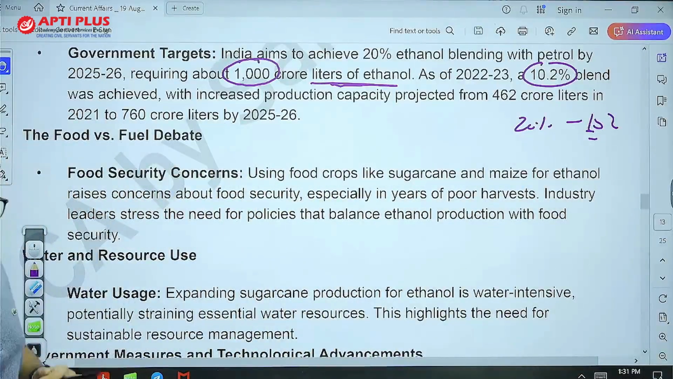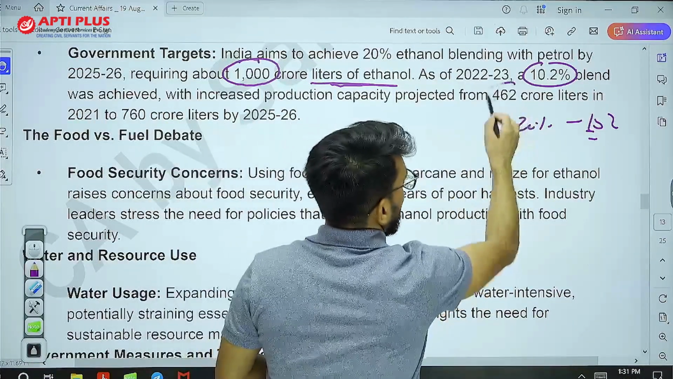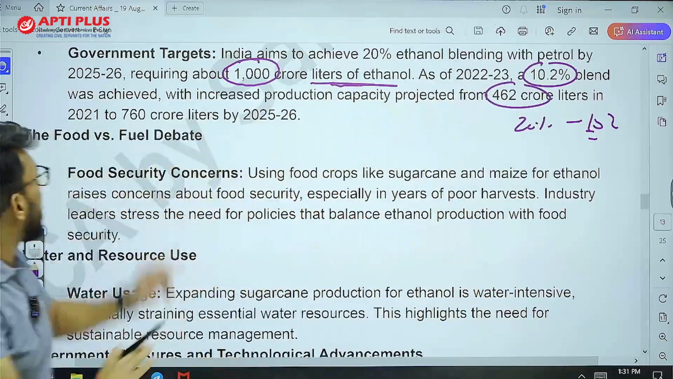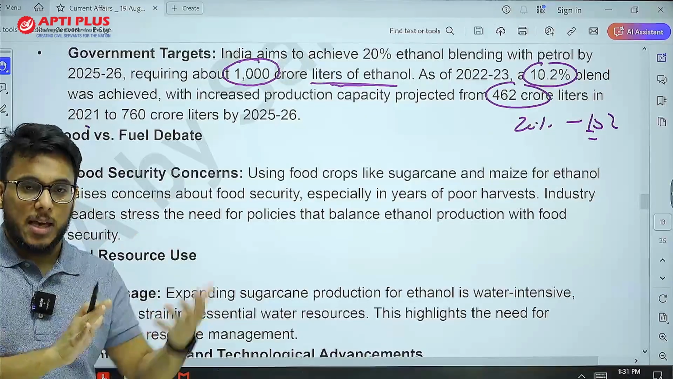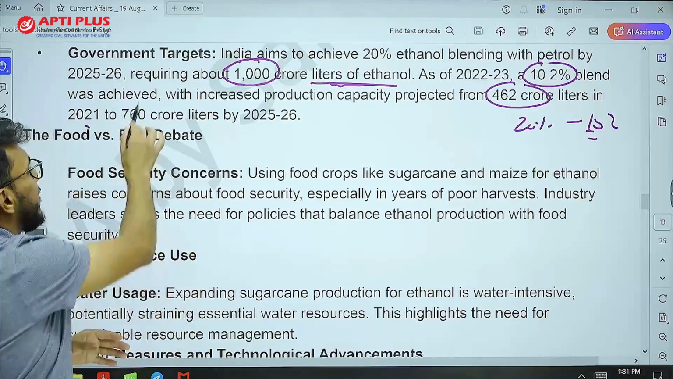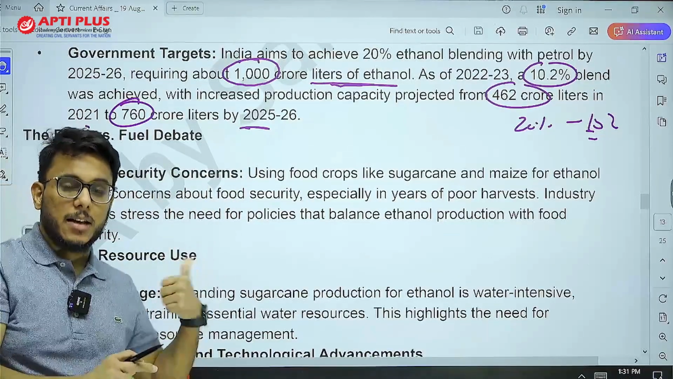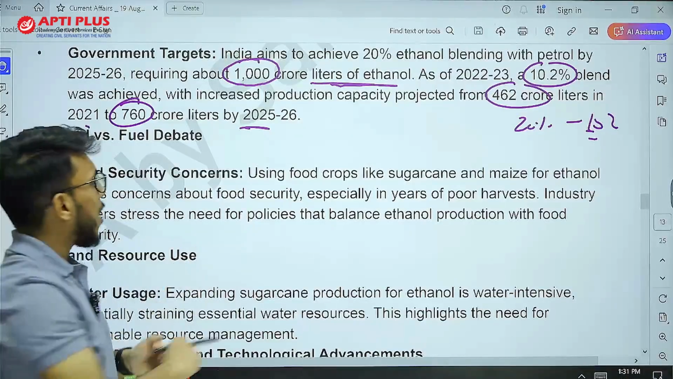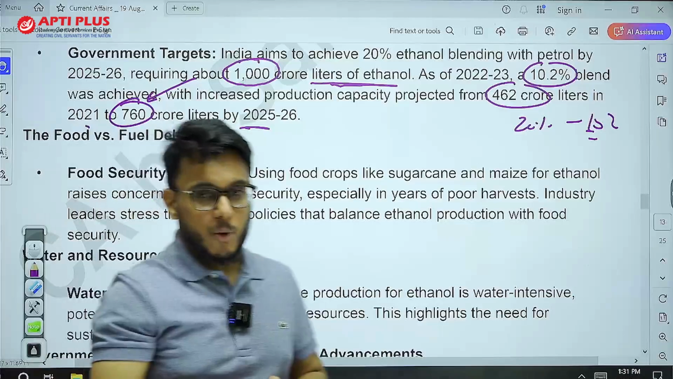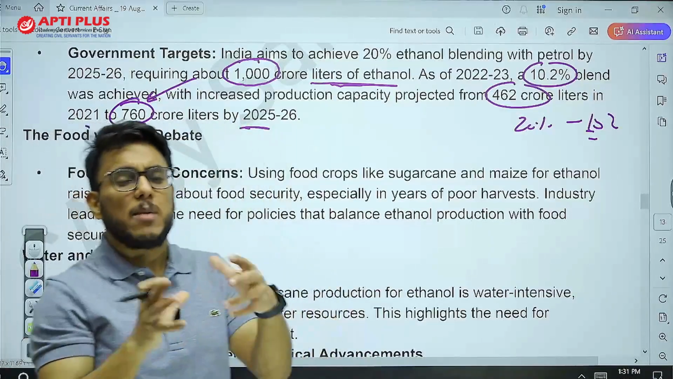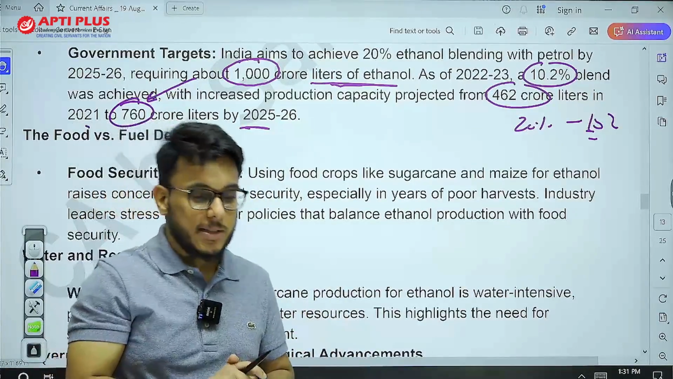Moreover, as I told you, 1000 crore liters of ethanol is needed. The projected capacity was 462 crore liters in 2021, and as the present progress goes, it is projected that it will reach 760 crore by 25-26, the year in which 20% blending is to be achieved. First of all, we need to increase the pace of production, because 760 crore will mean effectively a 25% shortfall.